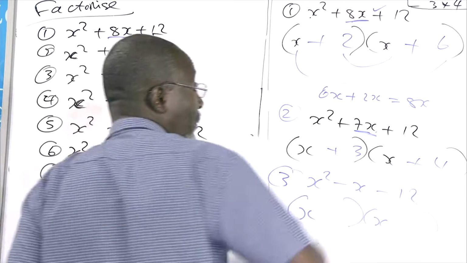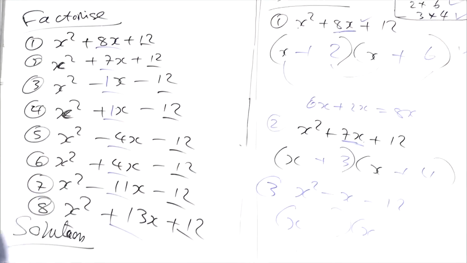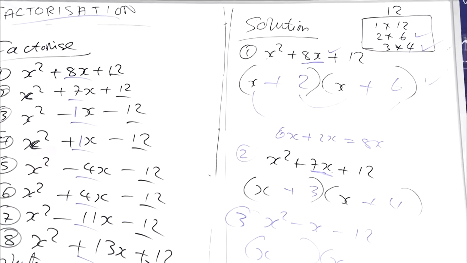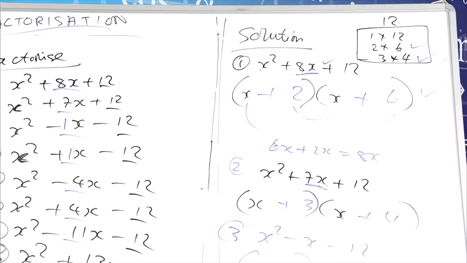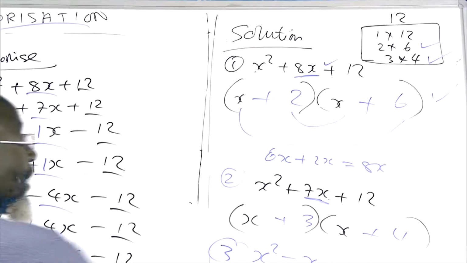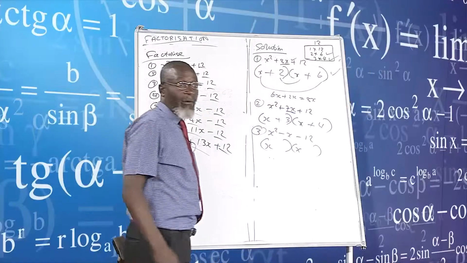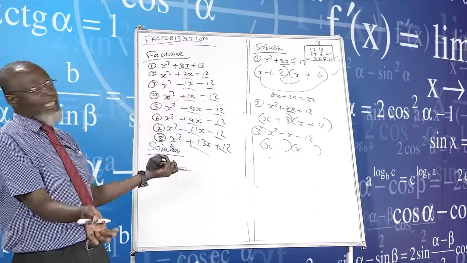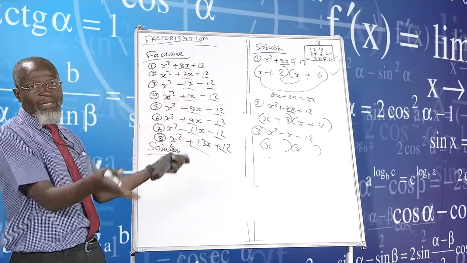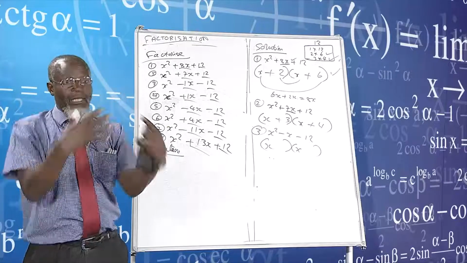We are looking for the number that will create a 1, or that will have a result of 1. How do I get that? I'll come here and say 4 and 3 will give me 1. Because 12 minus 1, 6 minus 2, or plus whatever. It's either you're adding or you're subtracting.